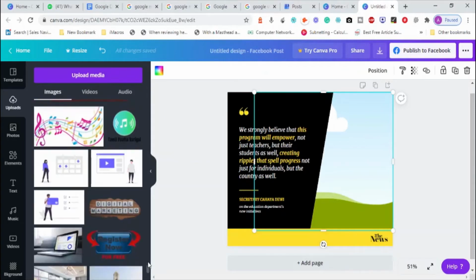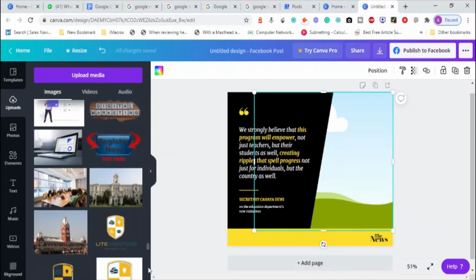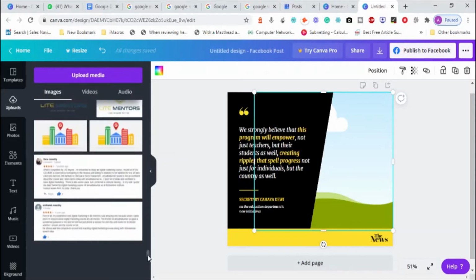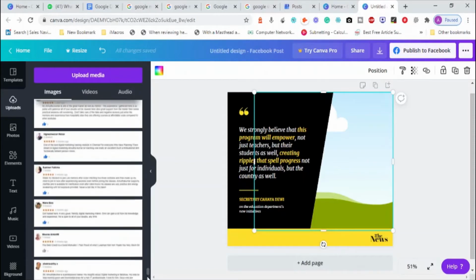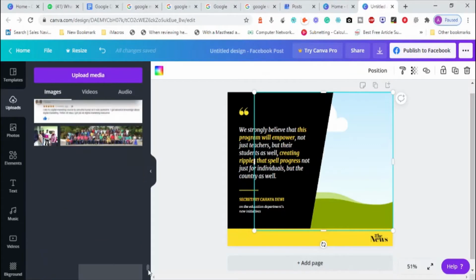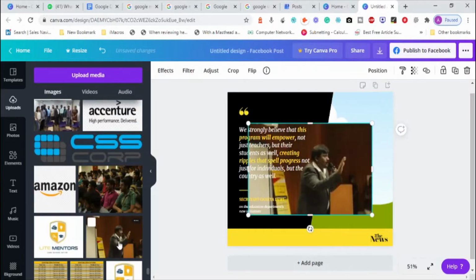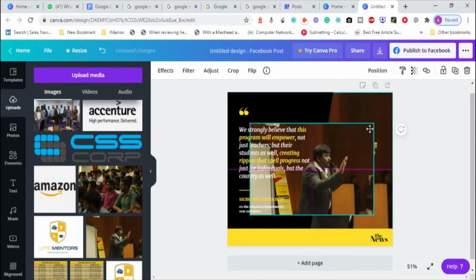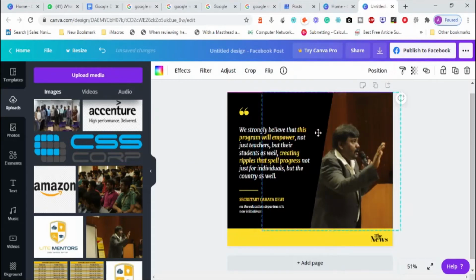Now there is something like this. I have a computer, a logo, images, reviews are coming. It is very difficult to find my image here. Okay, here it is. Let me go to this image. Now what will I do? Okay, got it. So I'm arranging my image to such an extent.